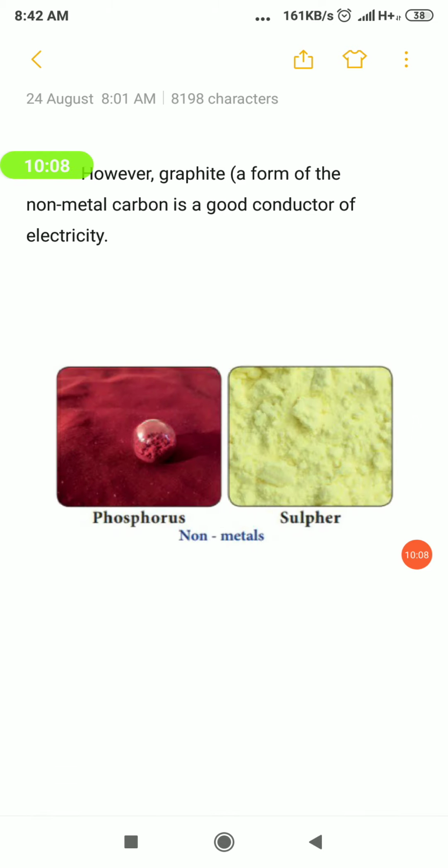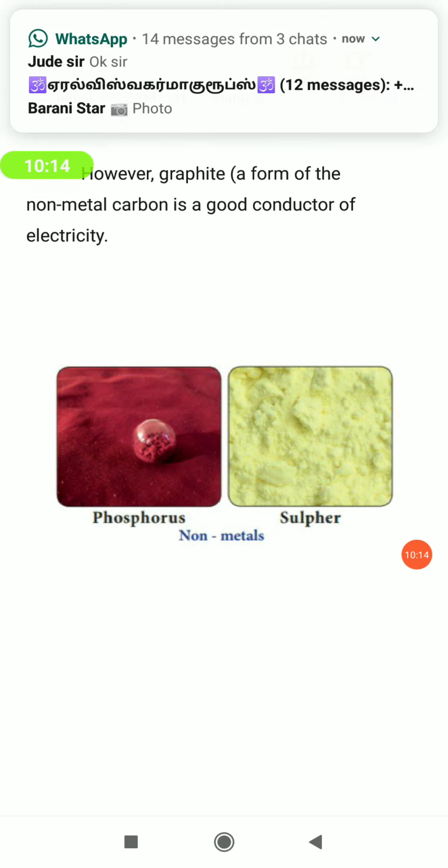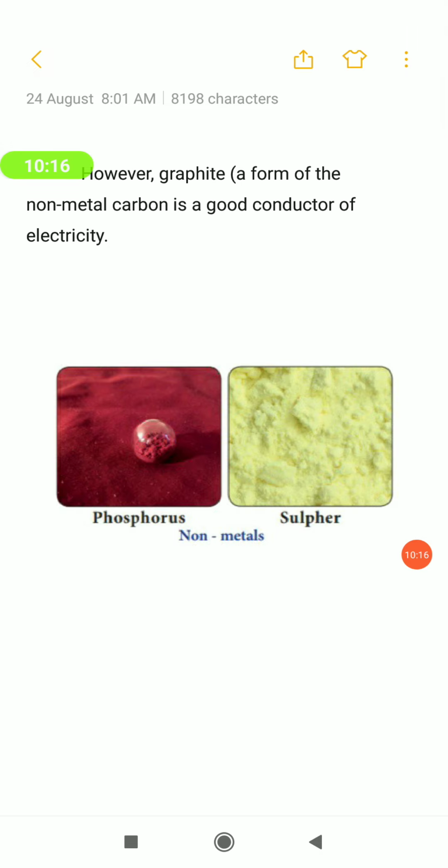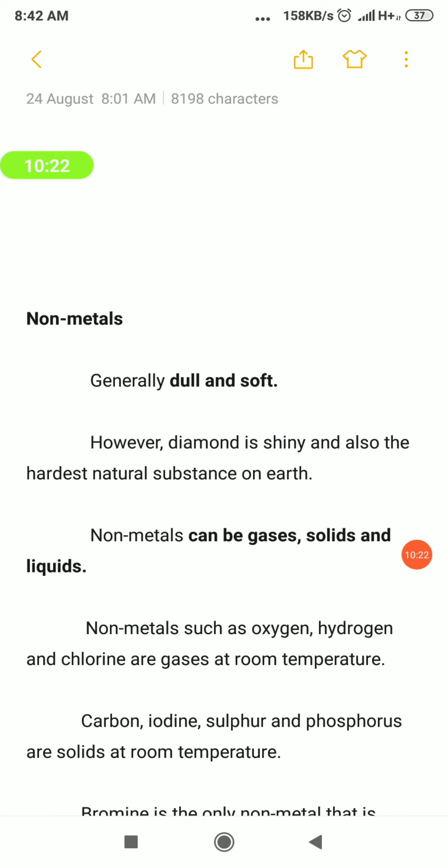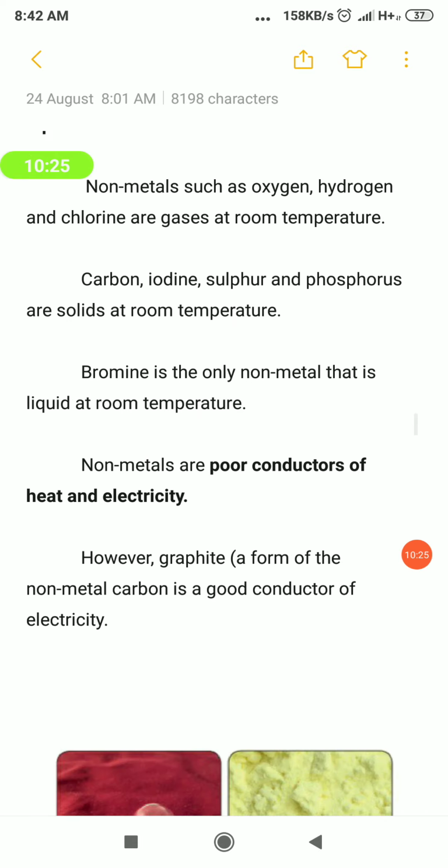Phosphorus and sulfur are examples for non-metals. Is it clear, students? What are non-metals? They possess properties just opposite to that of metals. They will be dull and soft, they can be in solid, liquid or gaseous state, and they are poor conductors of electricity.